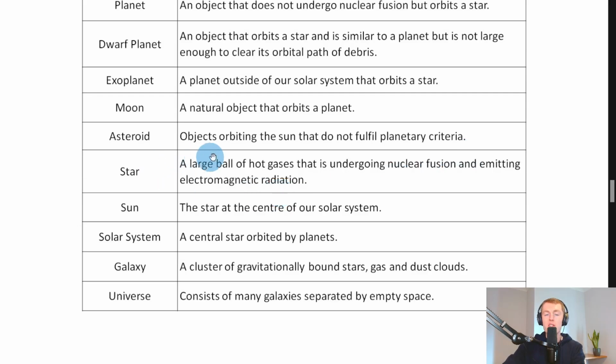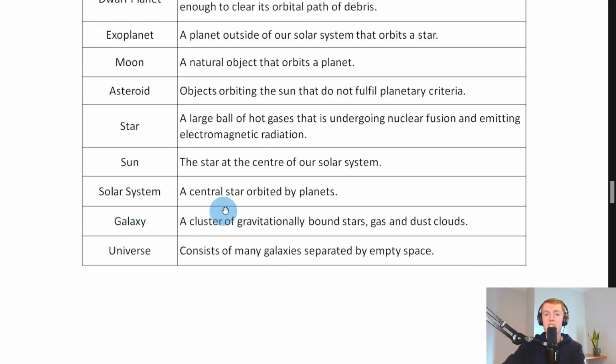We then have asteroids, which are objects orbiting the sun that do not fulfill planetary criteria. And we define a star as a large ball of hot gases that is undergoing nuclear fusion and emitting electromagnetic radiation, i.e. light. And for the sun, we define this as the star at the centre of our solar system, and hopefully that's quite an easy one to remember. For solar system, we define this as a central star orbited by planets, and it doesn't just need to be our solar system, there are others that exist.